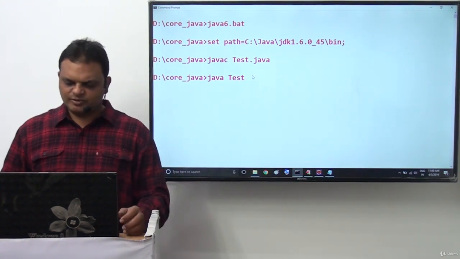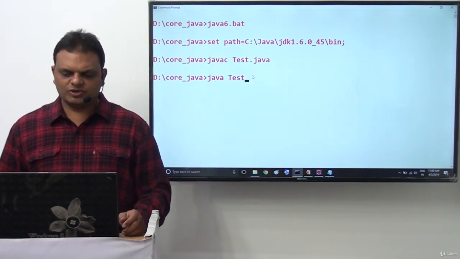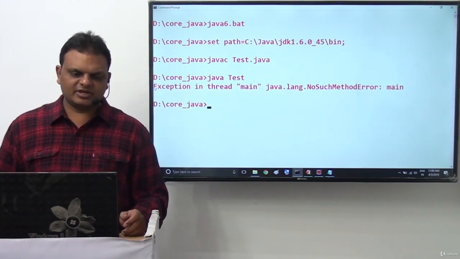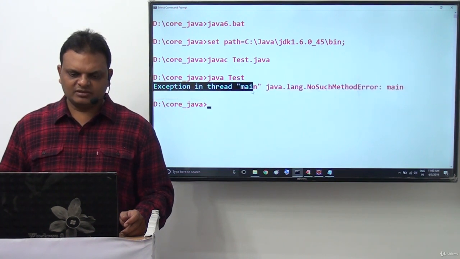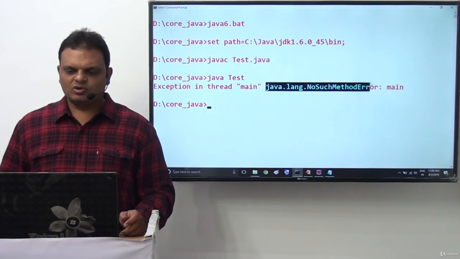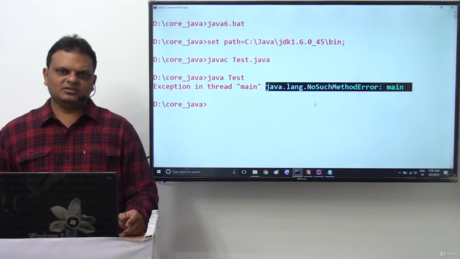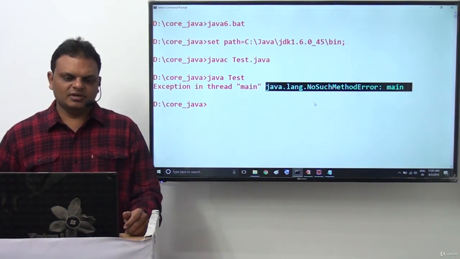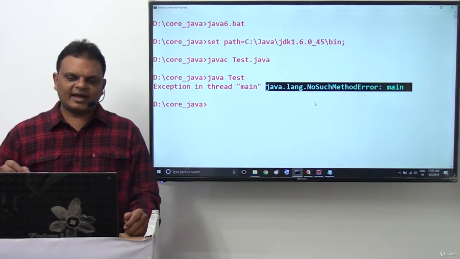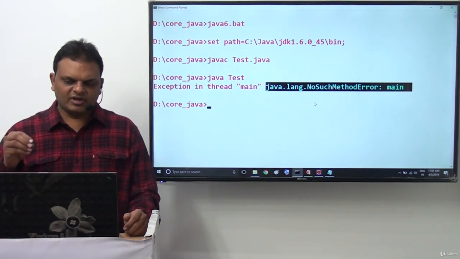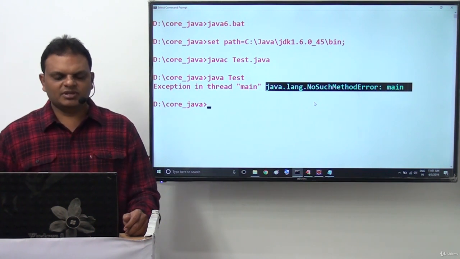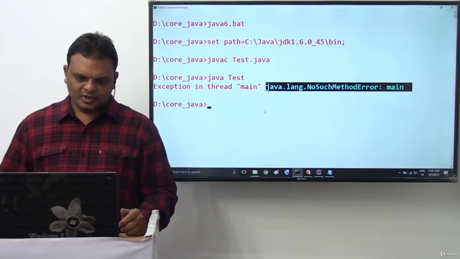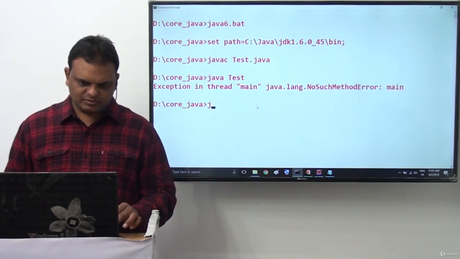If I go for java test in the case of the Java 6 version, what is going on here? Now here we are getting an exception. Which exception? Exception in thread main, java.lang.NoSuchMethodError: main. Here we are getting that directly in the case of the Java 6 version.